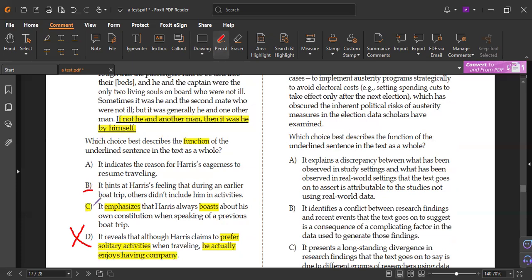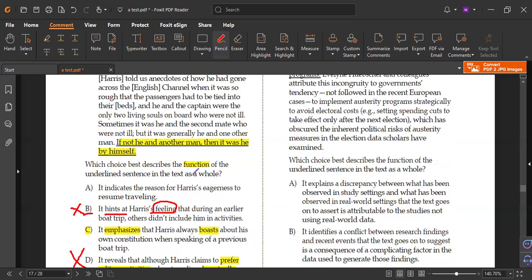For letter B, you thought it could be correct, but no, because hints at means refers to. So the underlined refers to Harris' feelings. We don't have any feeling in the underlined. You know, feelings are when you feel positive, you feel good, you feel bad. There is no feeling about it. That means it is not. So half of the answer is wrong, so B is wrong.